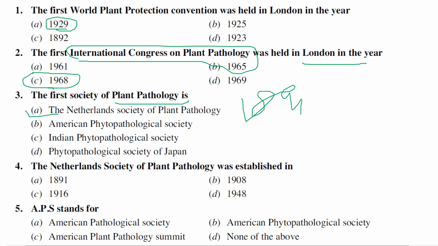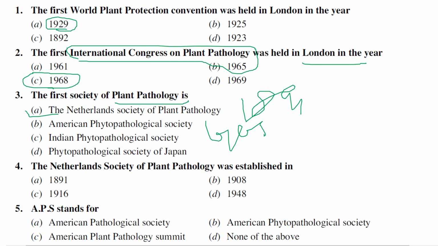When it comes to the American Phytopathological Society, it is the largest society of plant pathology, which was started in 1908. The Indian Society of Plant Pathology was started by B.B. Mundkur along with S.R. Bose in 1948. If I want to tell you the exact date, it was actually started in 1947, February 28, but it came into enforcement in 48. And the last one is the Phytopathological Society of Japan, which was actually started in 1916.